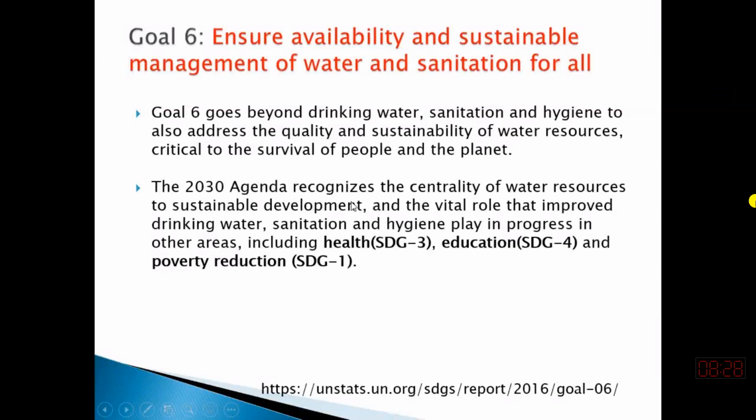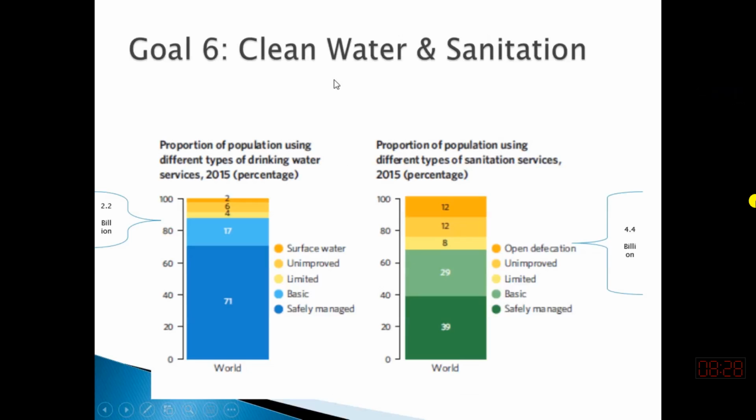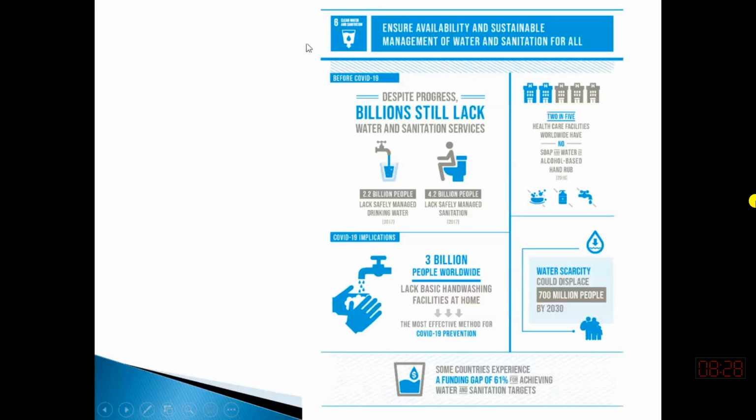तो उन्होंने कहा एक तो water is one of the main agenda of sustainable development goals, and the second thing is other areas including health, education and poverty, they are much dependent upon the water resources sector, or development of the water resources sector of the area. तो ये आपको मैसेज देना था।